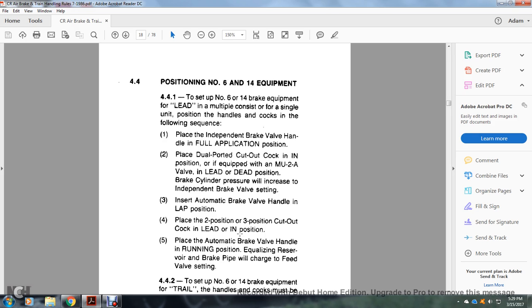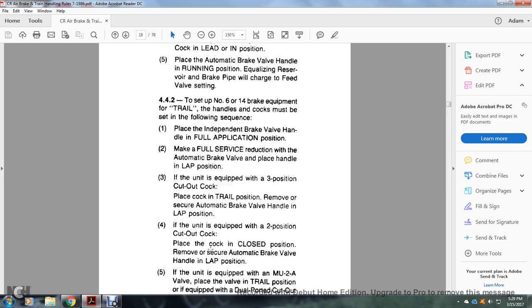Place the automatic brake valve handle in the lap position. Place the 2 or 3 position cutout cock in the lead or in position. Place the automatic brake valve handle in the running position. Equalizing reserve and brake pipe will charge to the feed valve setting.